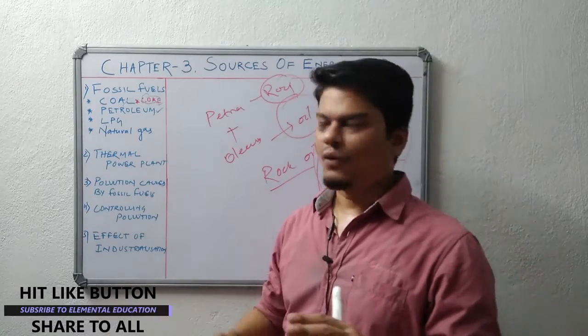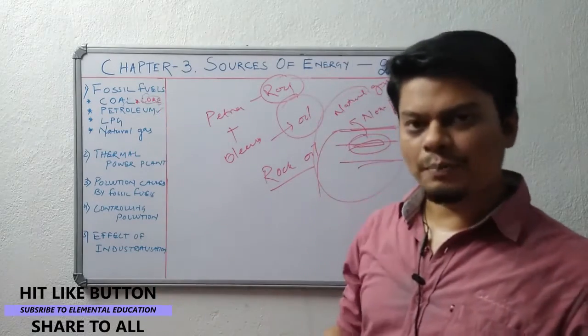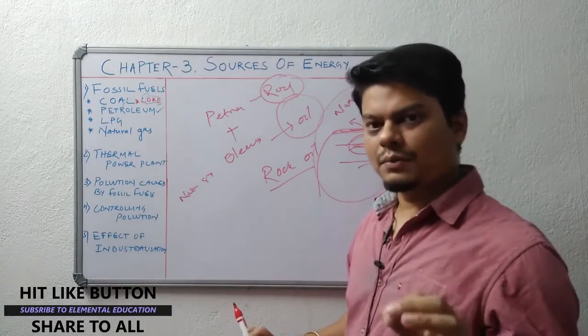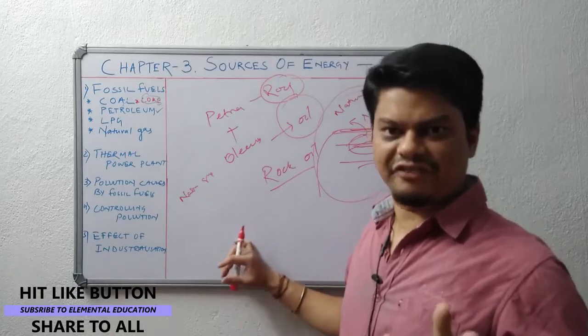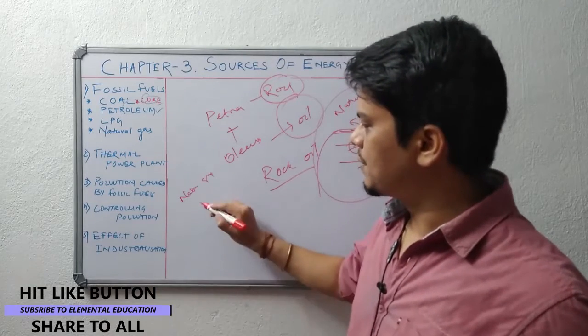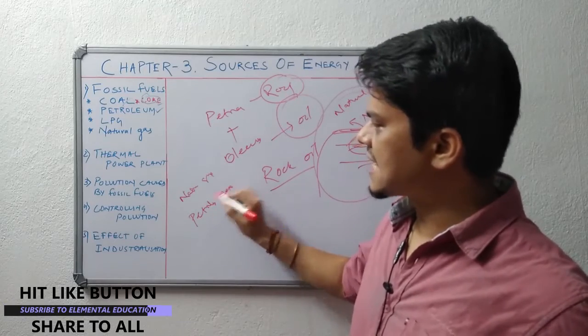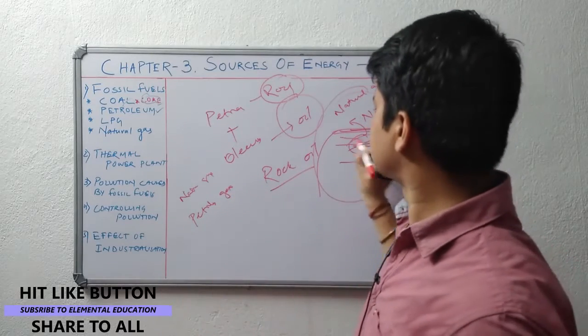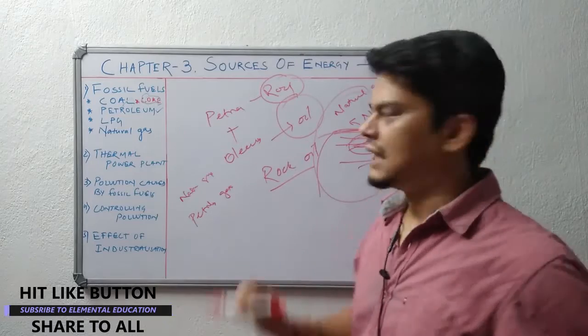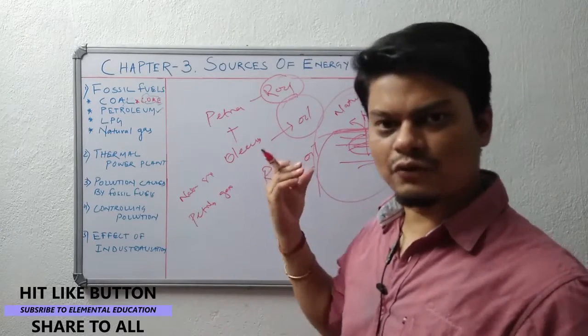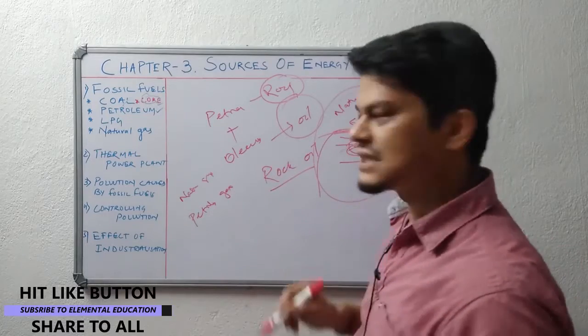Let us see what the components of petroleum are. What does petroleum consist of? When we are refining it in our refineries, what will we get? We'll get petroleum gas. This natural gas actually exists on top of petroleum. When we are digging oil wells, natural gas comes out first, then the petroleum is extracted.